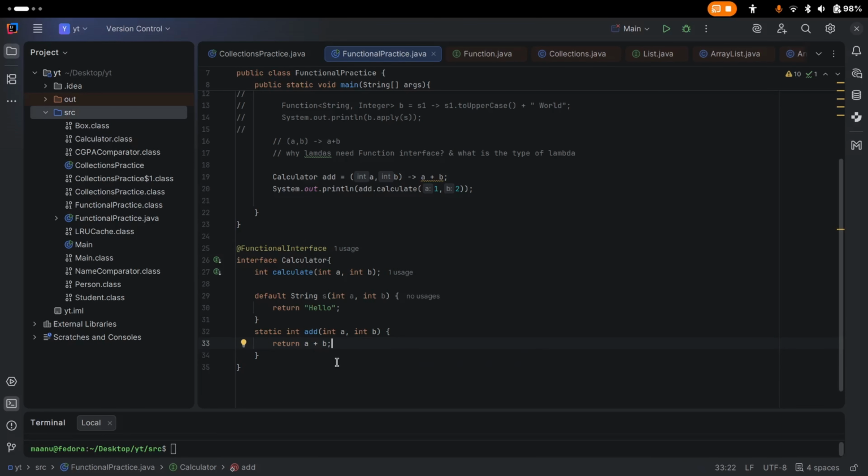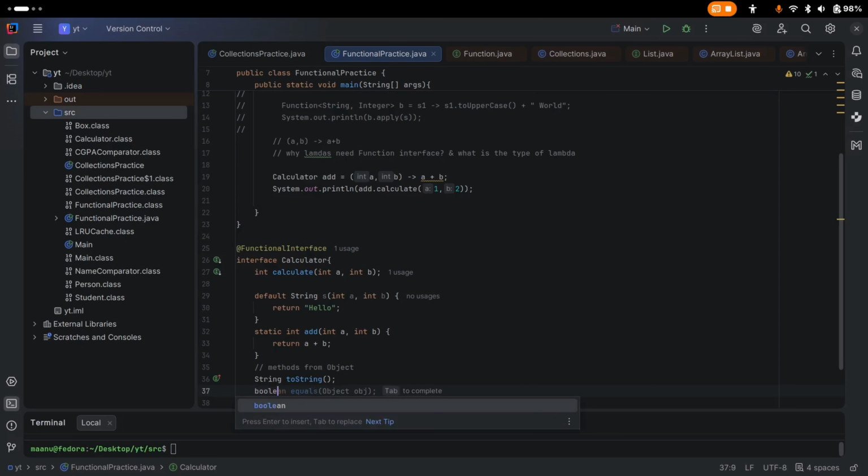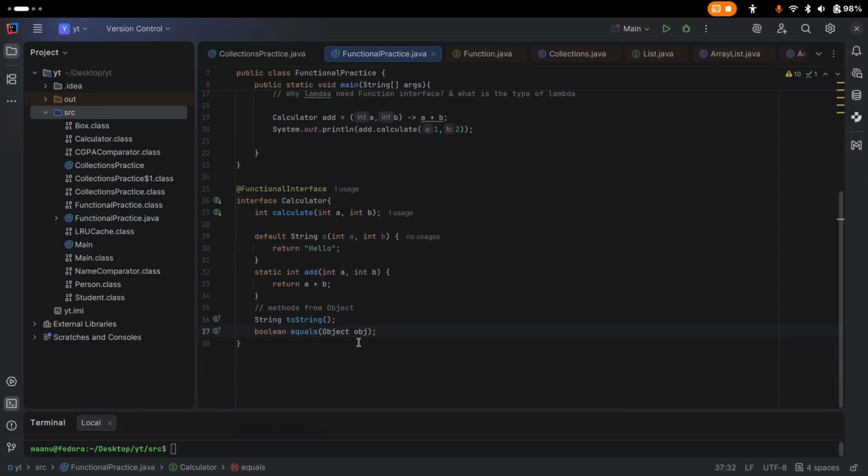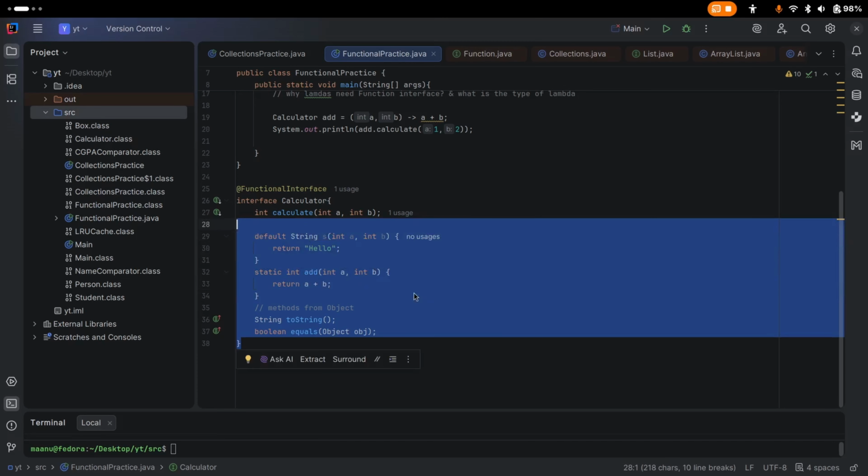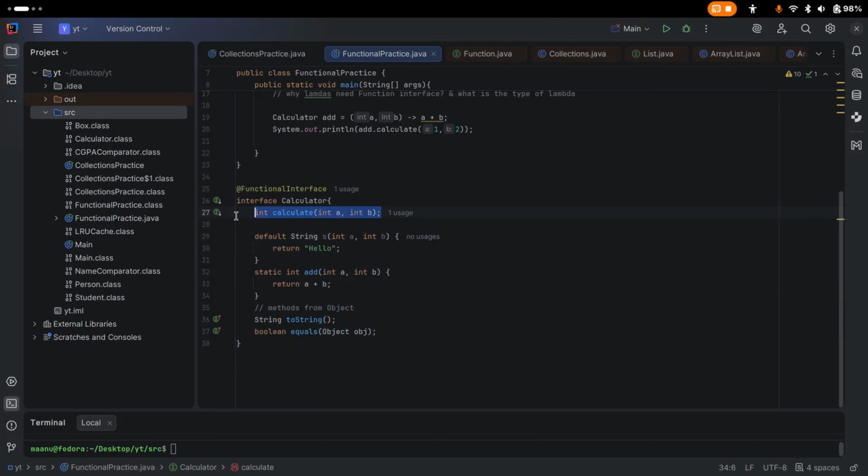Then we can also have some methods from the java.lang.Object class, like toString, equals, hashCode. We can also define toString here, and this will not count. Same for equals. So these are things we can define other than just one abstract method.